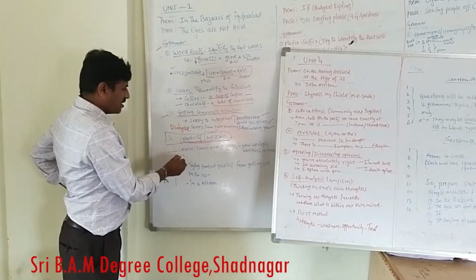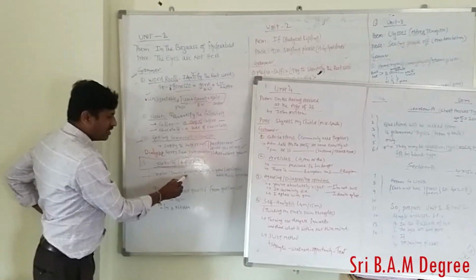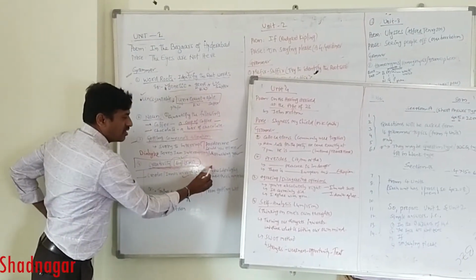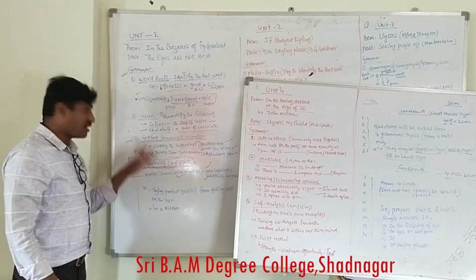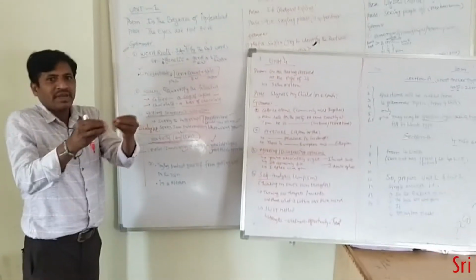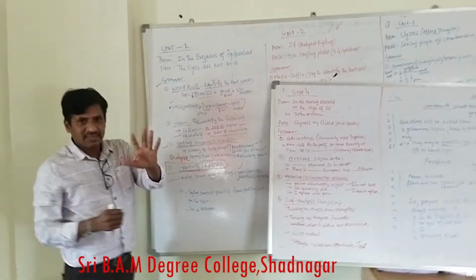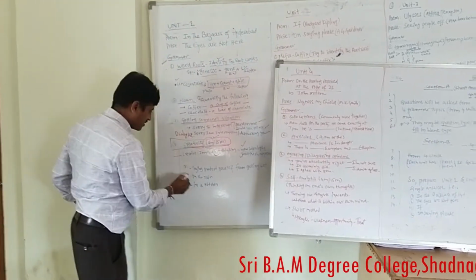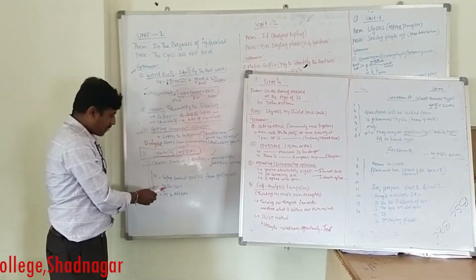For example, what does creativity mean? Creativity is nothing but innovative thinking, that is, new ideologies or new fresh approaches. This is called creativity. If you want to solve any problem in a new way, that is creativity. For example, how will the question be asked? Now you can see, these types of questions may be asked.